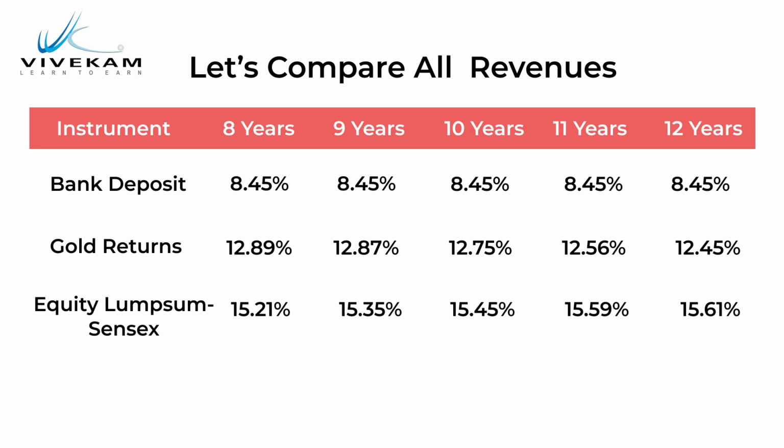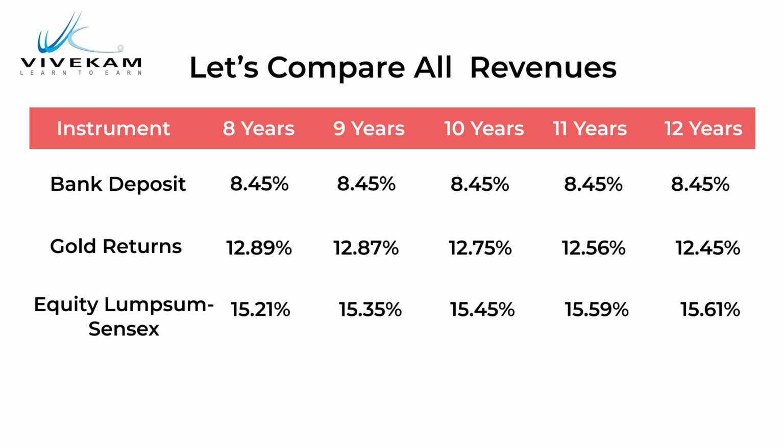But we must remember, interest on bank deposits is subject to tax at a marginal rate of taxation. So if you are in a high income tax bracket, this will be subjected to the highest income tax rate in your assessment. Let us now focus our attention on gold. Gold has generated a return of 12.89% compounded annual growth rate on an average if you have held the gold for 8 years time period. If you have held the gold for 9 years period, it gave 12.87. If you have held it for 10 years, 12.75. For 11 years, it was 12.56. And for 12 years, it is 12.45%.